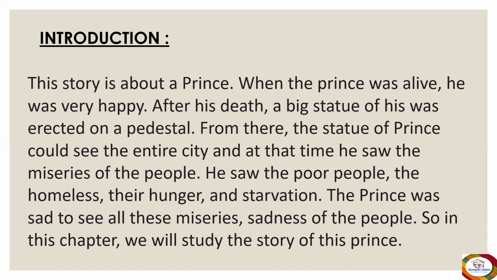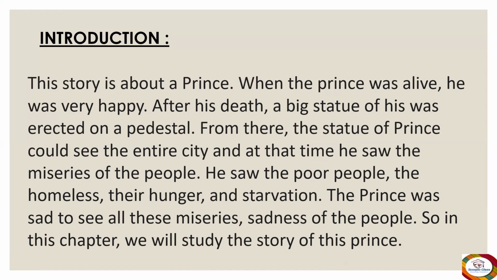The chapter Happy Prince is a story about a prince. When the prince was alive, he was very happy. After his death, a big statue of his was erected on a pedestal. From there, the statue of the prince could see the entire city, and at that time, he saw the miseries of the people. He saw the poor people, the homeless, their hunger and starvation. The prince was sad to see all these miseries of the people. So, in this chapter, we will study the story of this prince.